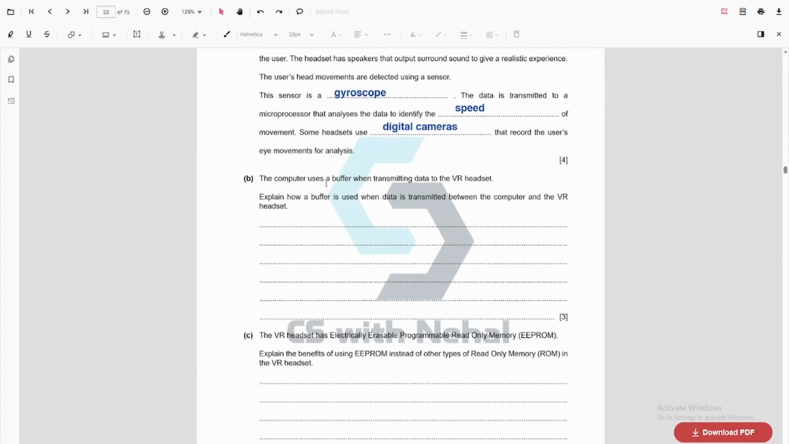Alright. The computer uses a buffer when transferring data to the VR headset. Explain how a buffer is used when data is transmitted between the computer and the VR headset. So I will just write it down. I don't need to explain it because I have talked about buffers a lot in this paper.